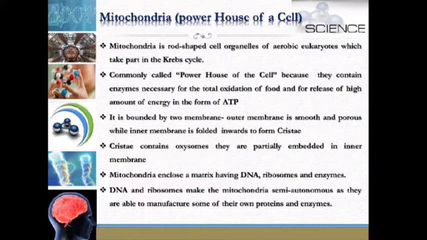It is bounded by two membranes: the outer membrane is smooth and porous, while the inner membrane is folded inwards to form cristae. Cristae contain oxysomes, which are particularly embedded in the inner membrane. Mitochondria enclose a matrix having DNA, ribosomes and enzymes. DNA and ribosomes make the mitochondria semi-autonomous, as they are able to manufacture some of their own proteins and enzymes.